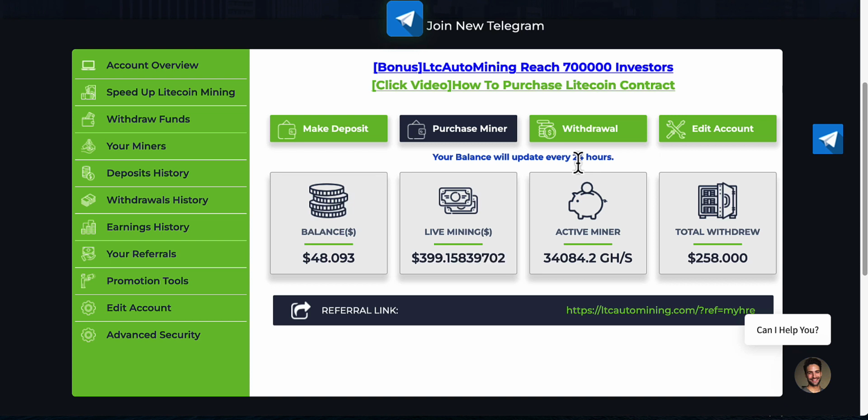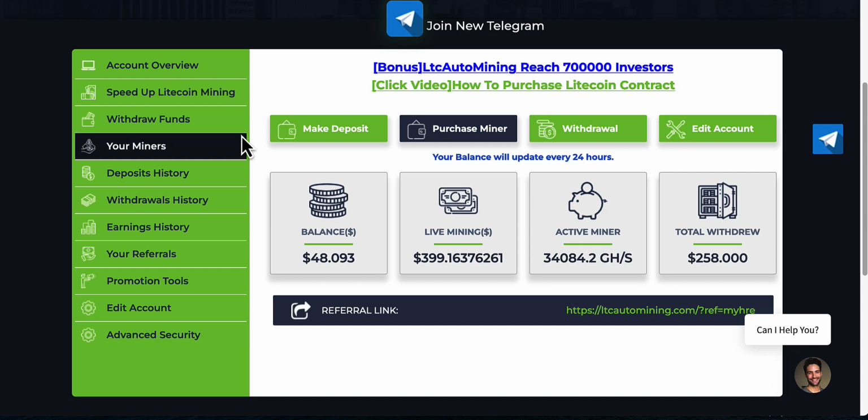Okay guys, I'm back, and I do apologise. I let it run for a little bit more than a few moments. I actually let it run for nearly 24 hours because I did get sidetracked and did something else. But I'm back here now. As you can see, it's gone up to $48. So I'm still going to do the same. I'm just going to repurchase and purchase another $30 mining contract.